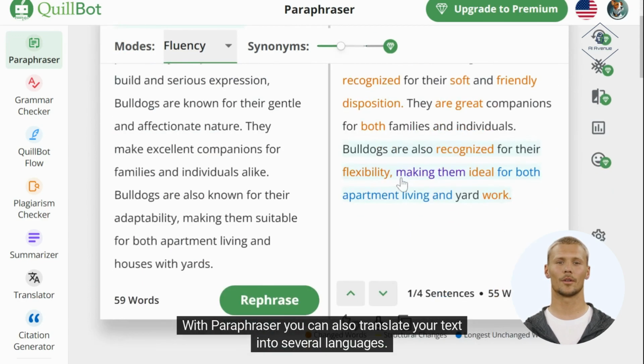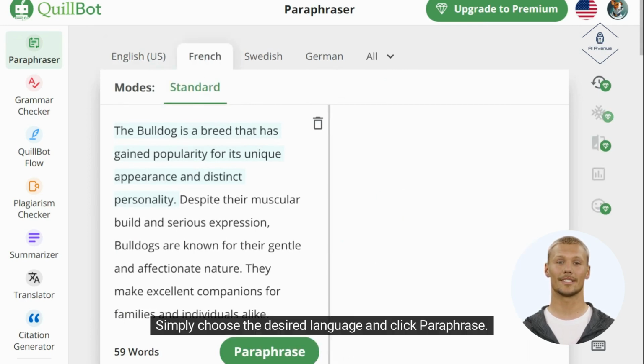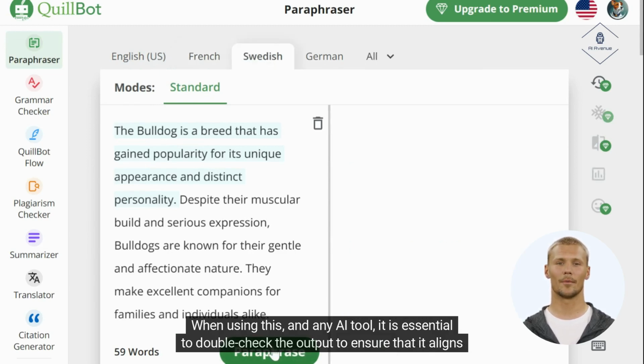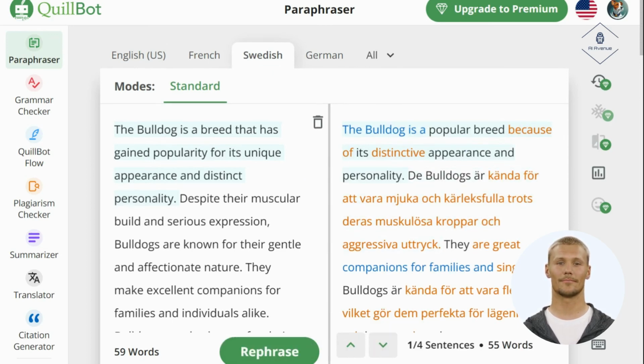With Paraphraser, you can also translate your text into several languages. Simply choose the desired language and click Paraphrase. When using this and any AI tool, it is essential to double-check the output to ensure that it aligns with your own requirements and expectations.